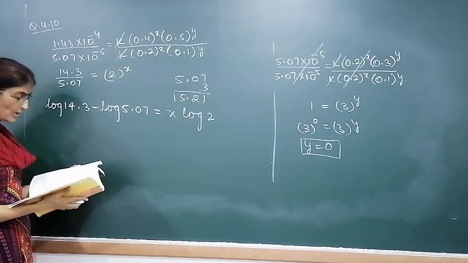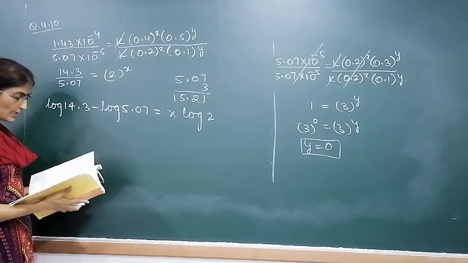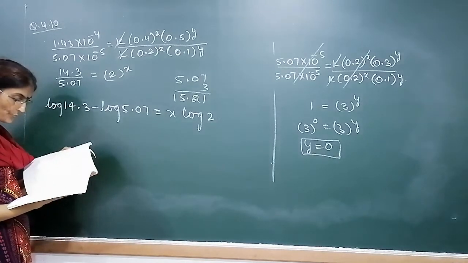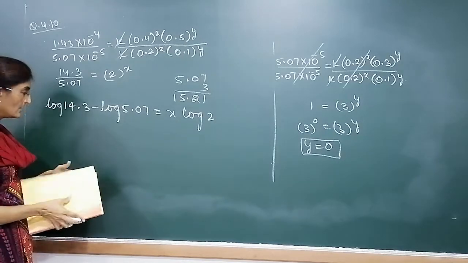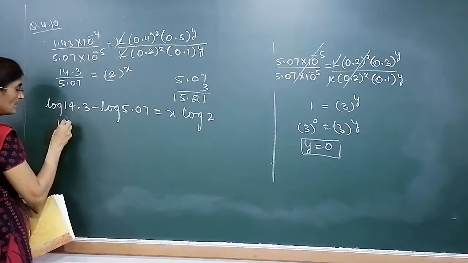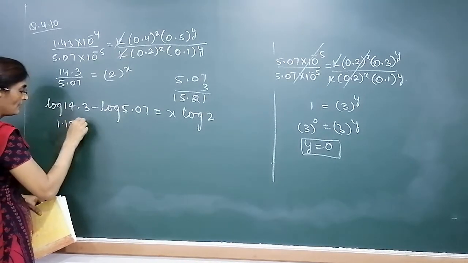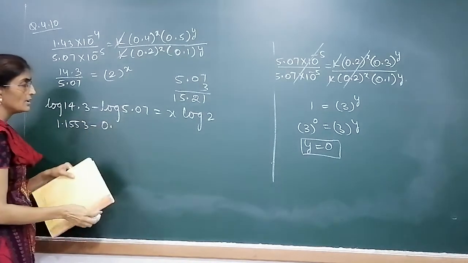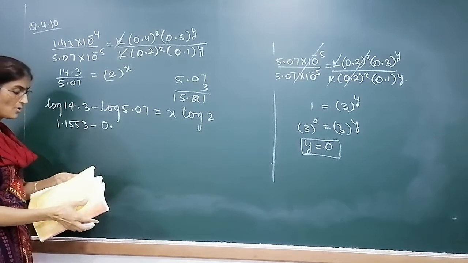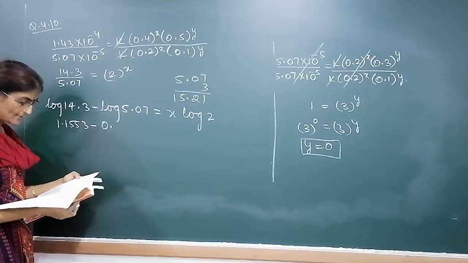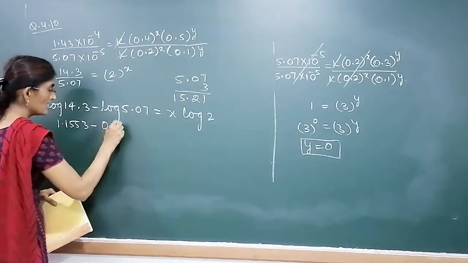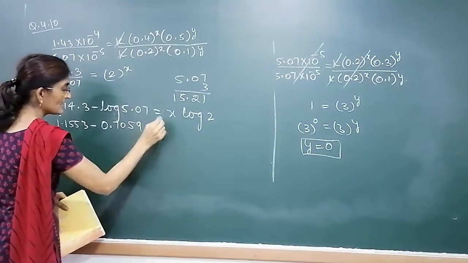14.3 logarithm. So 14.3 would be 1.1553. So it's 1.1553 minus log of 5.07. What is log of 5.07? It is 0.7059. That is equal to x.